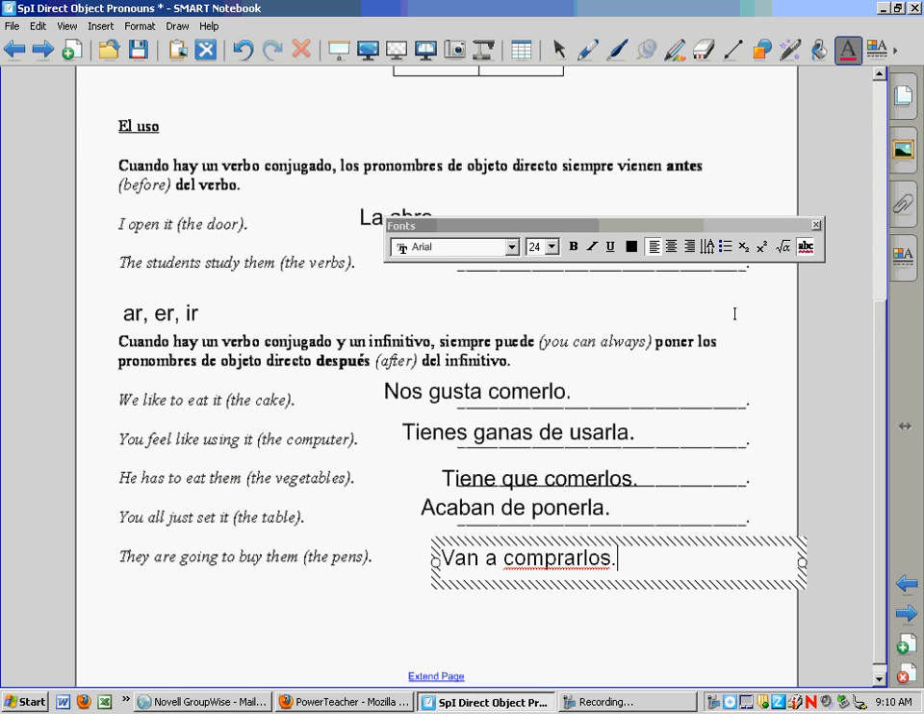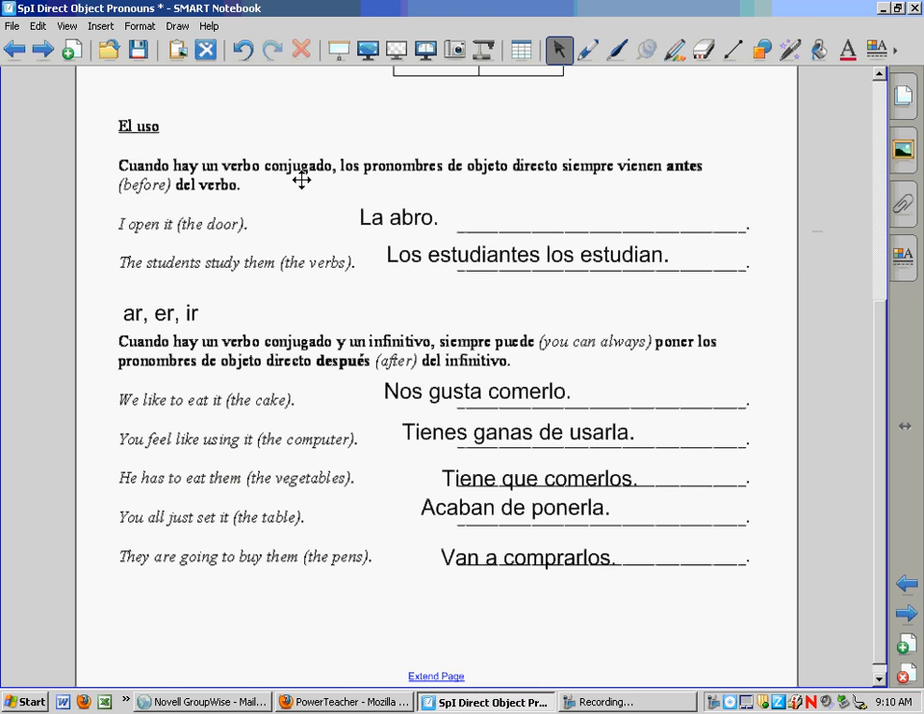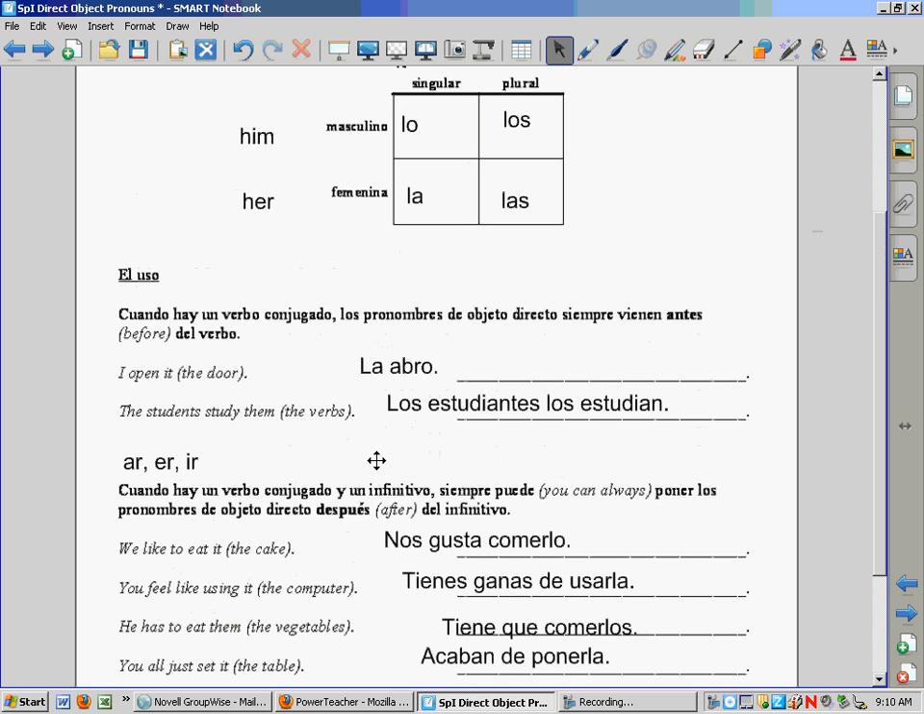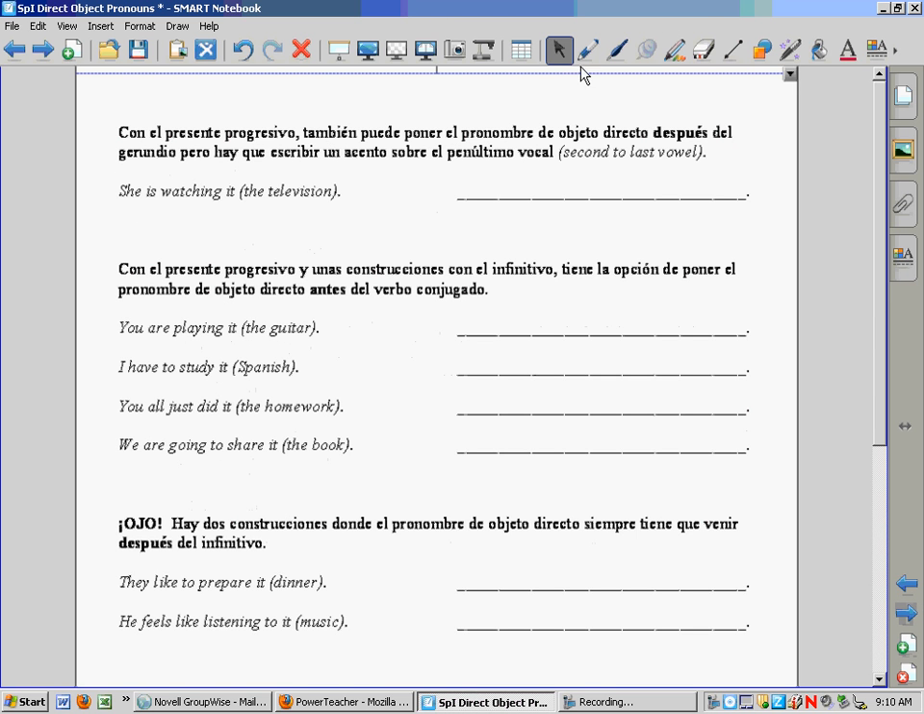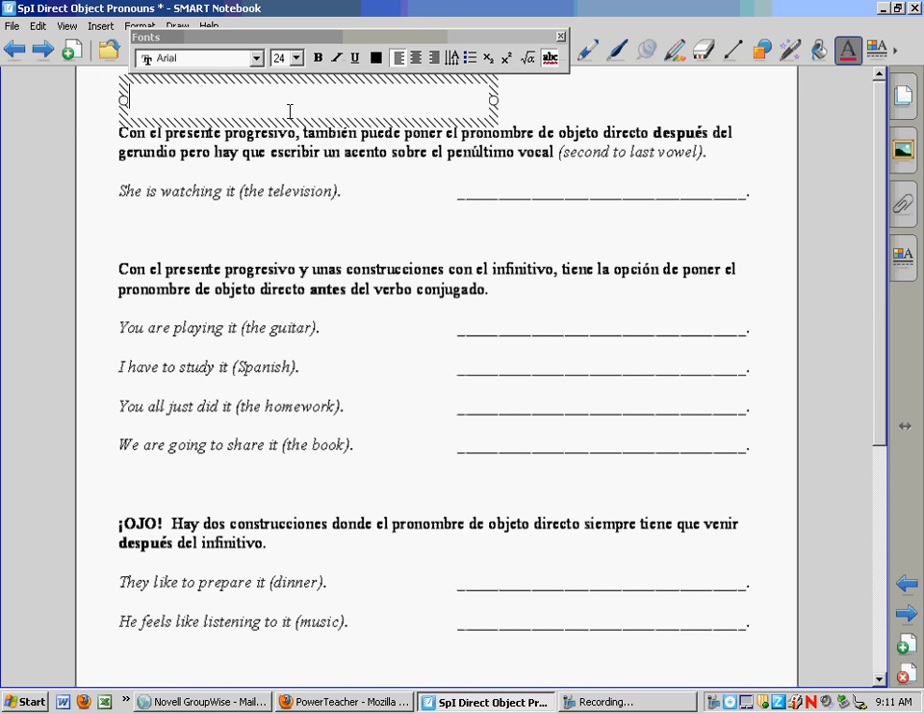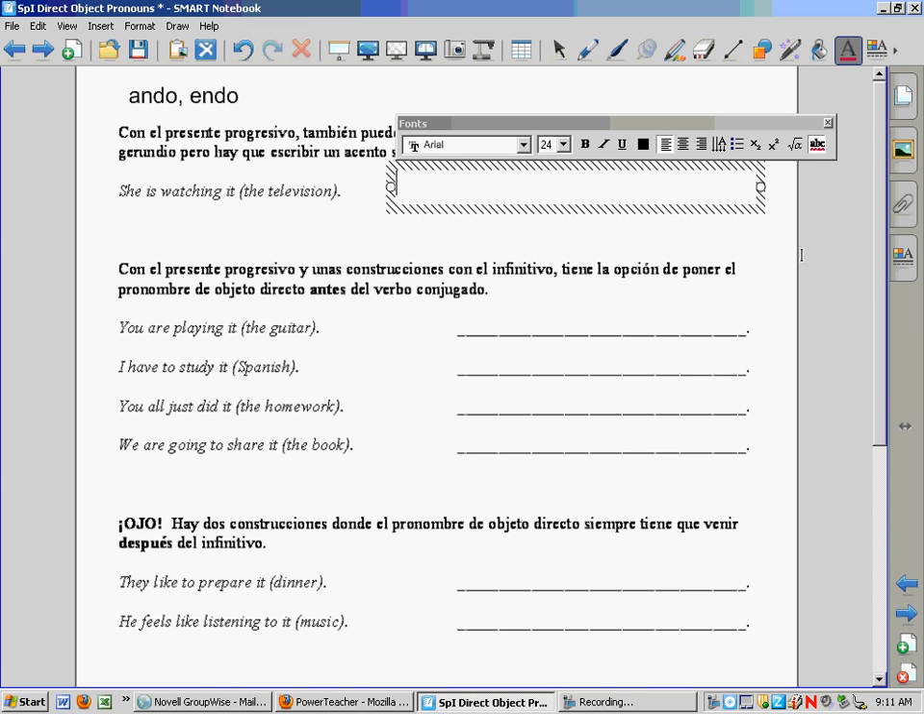Okay? So again, just to review, we generally put the lo, la, los, or las before the verb, the action word. If there's more than one part to that verb or the verbal phrase, it can come at the end, and we put it right after the word that ends with ar, er, ir. There's one other time we can put it at the end, and that's if you have a verb, or actually it's really called a participle, that ends with ando or endo. And those are always going to be things people are doing right now. For example, she is watching TV right now, or she is watching it right now.